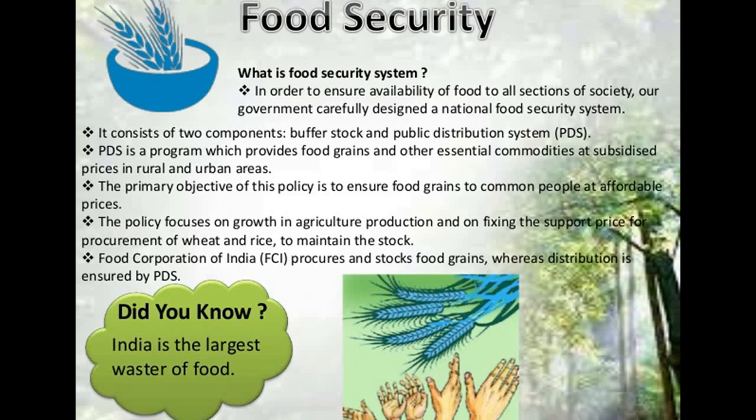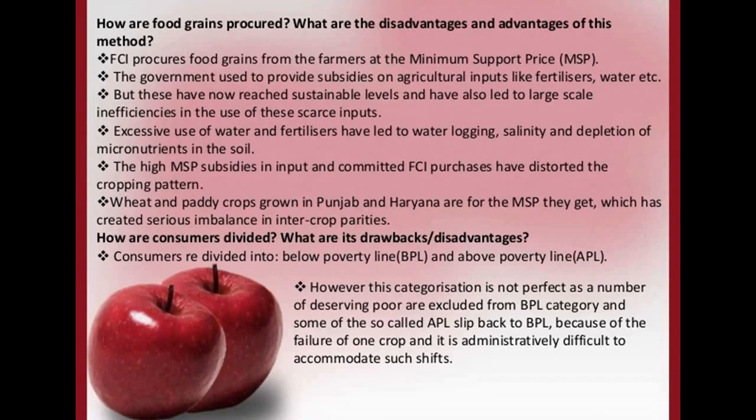The policy focuses on growth in agriculture production and on fixing the support price for procurement of wheat and rice to maintain the stock, and the Food Corporation of India procures the stock of food grain whose distribution is ensured by the PDS. And did you know that India is the largest waster of food? So we waste food the most in the entire world. So how are these food grains procured, and what are the advantages and disadvantages of this method? We will talk about this in our next lecture.